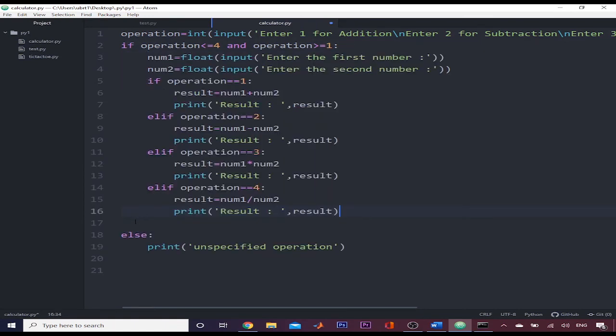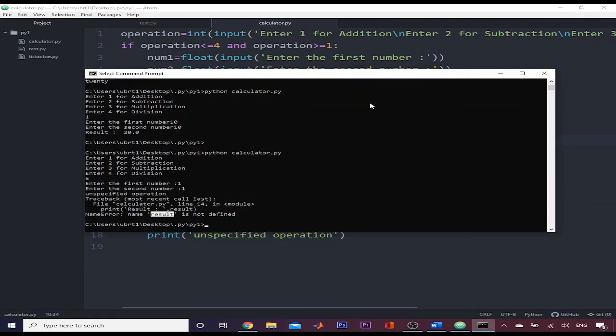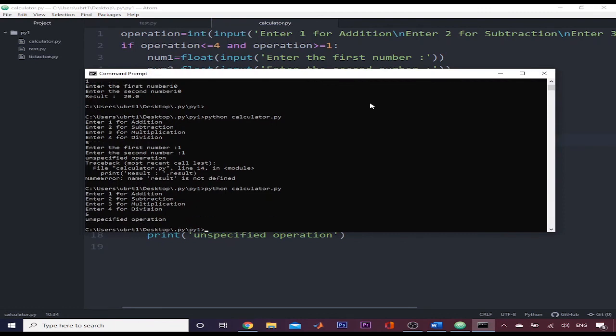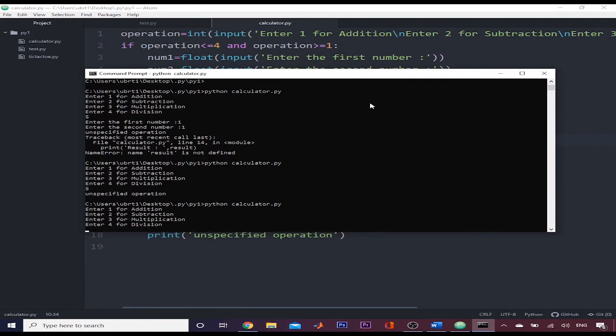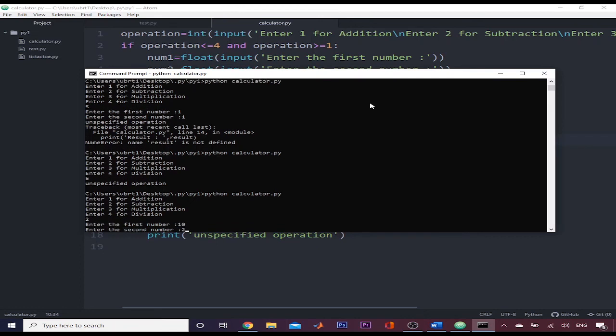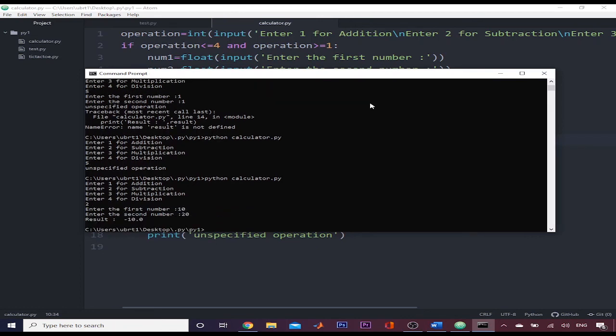I will indent this, otherwise it will print unspecified operation. So now if I run it and again type here 5, it will simply say unspecified operation. And now if I enter a correct 2, it will ask the first number 10, then the second number 20, and will print -10.